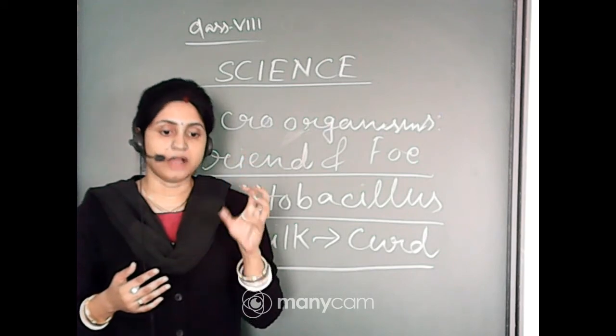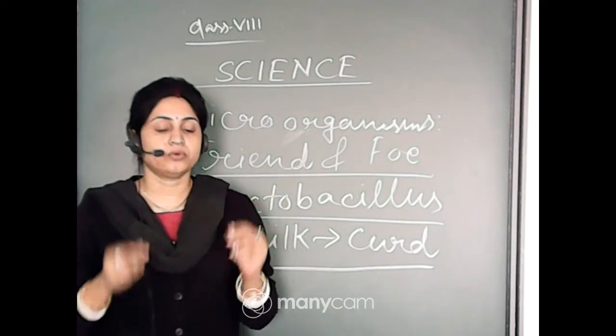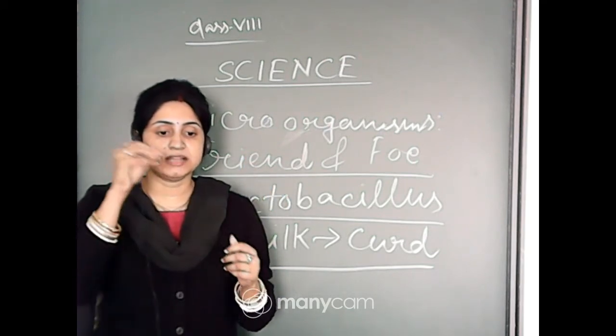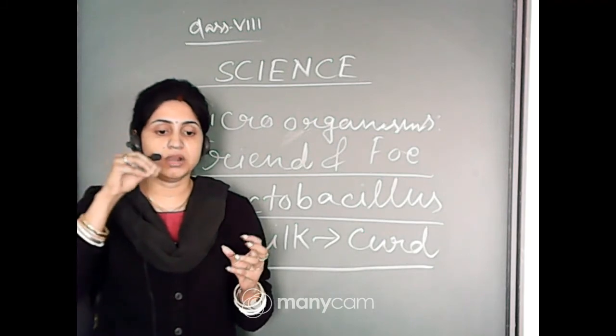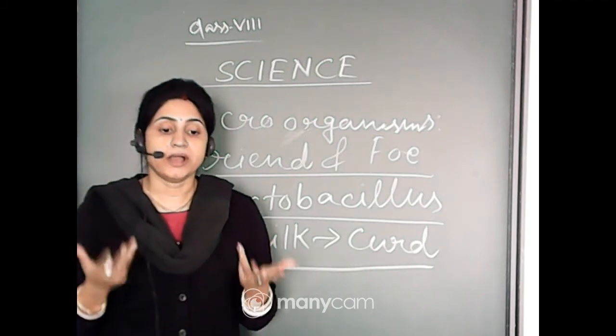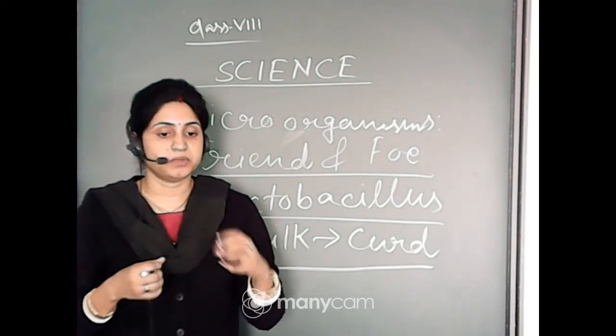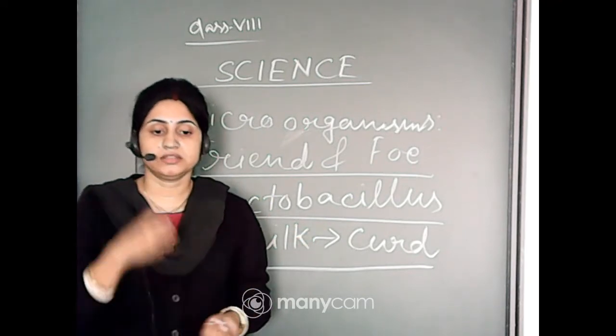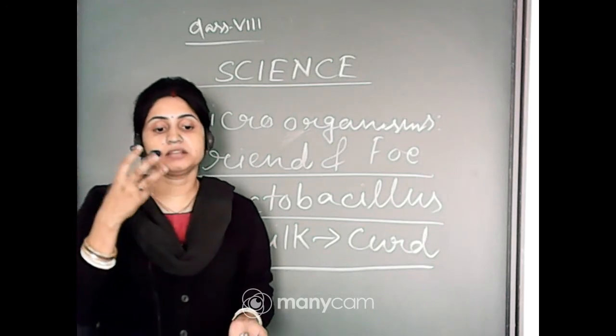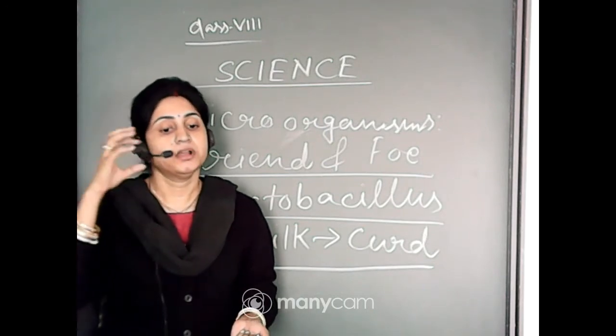The carbon dioxide helps to make the dough fluffy. When you tear a bread, you can see that there are so many small holes inside the bread. Why? Because they are carbon dioxide bubbles. The yeast respire inside it, and when they release carbon dioxide, they make bubbles and make the dough fluffy.